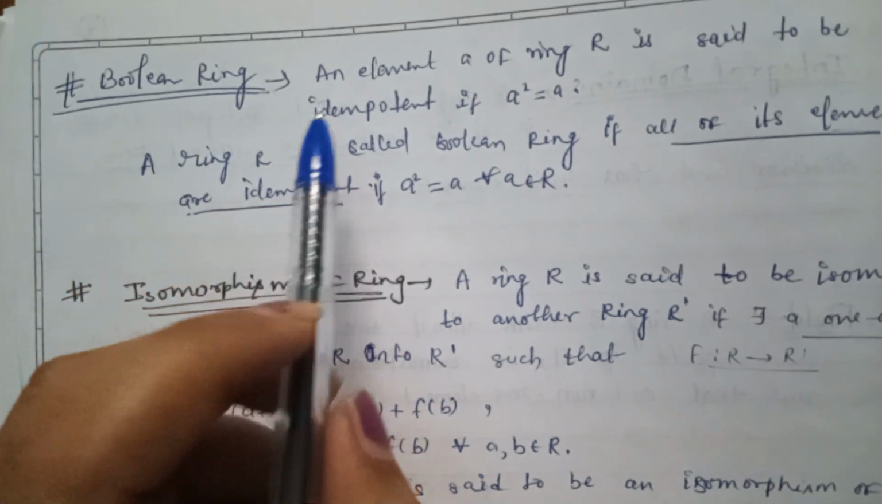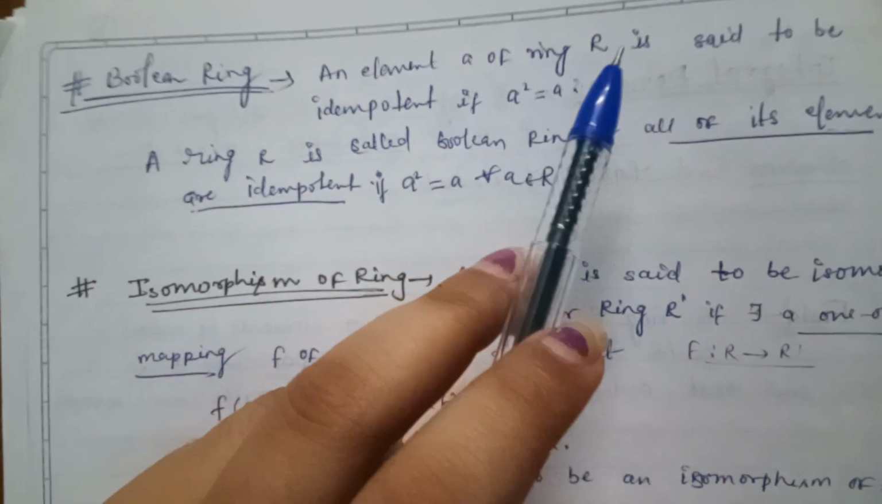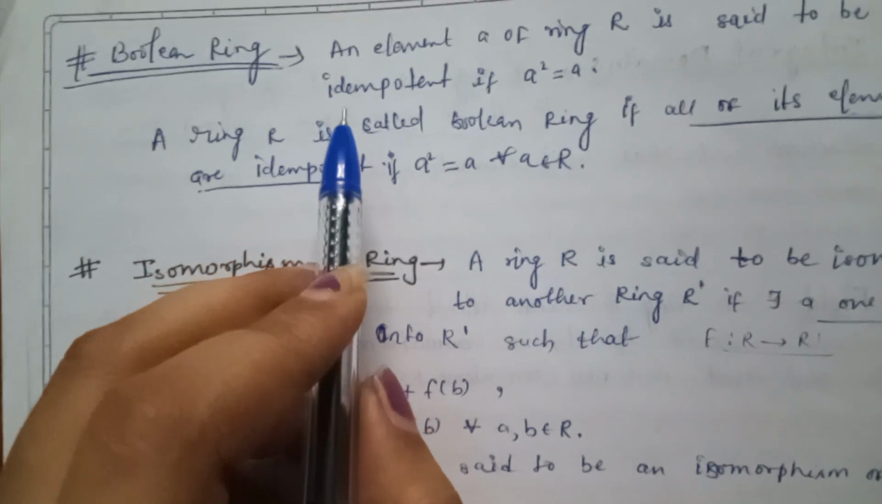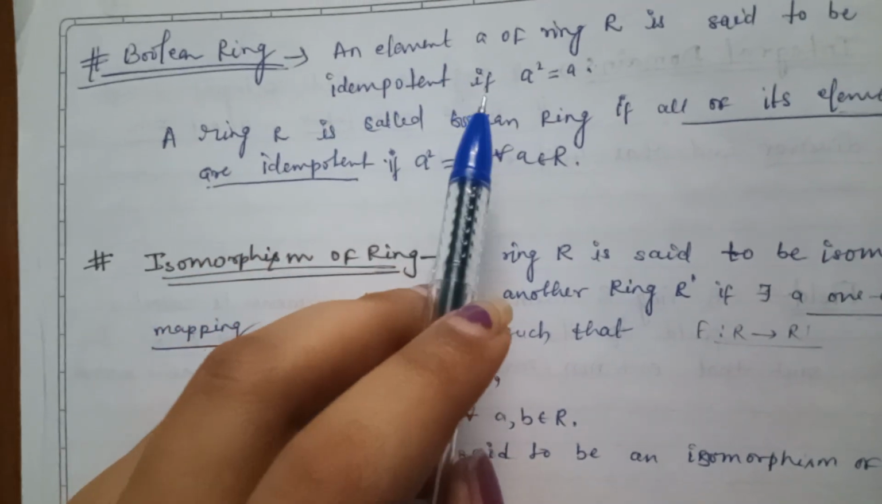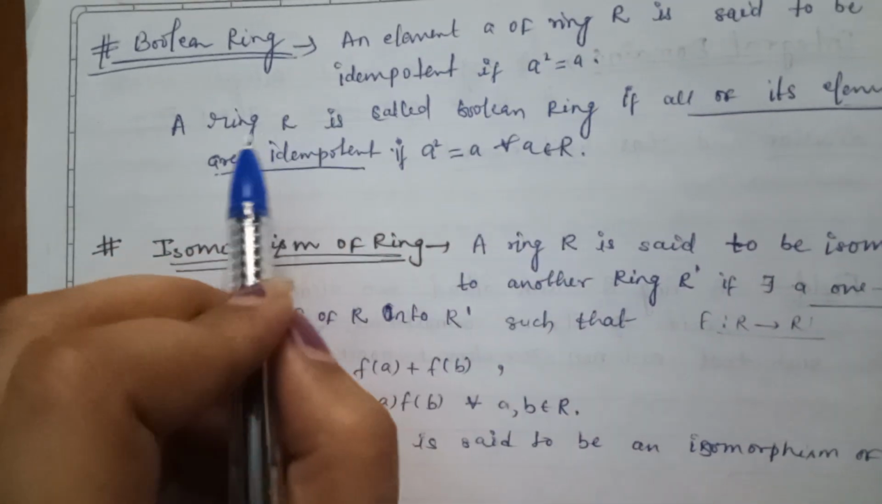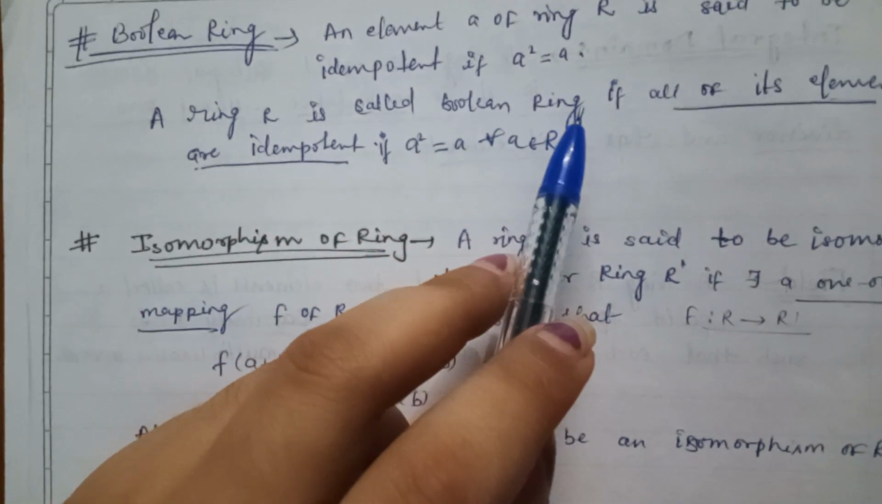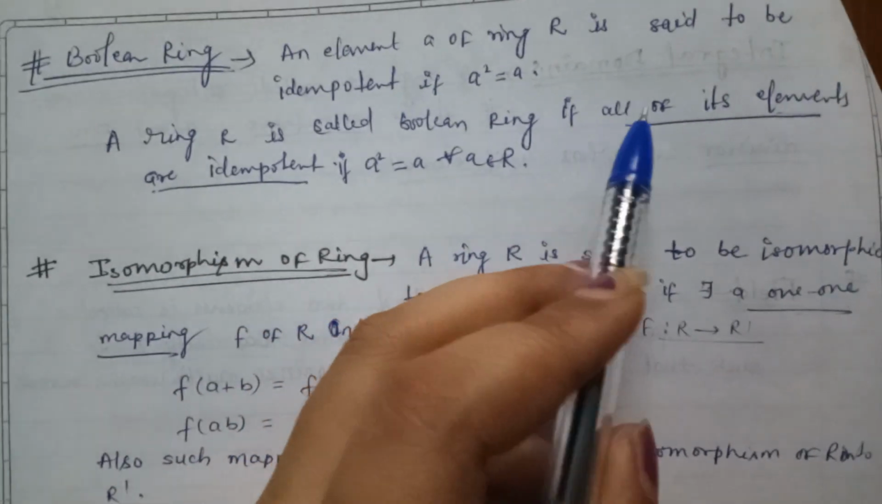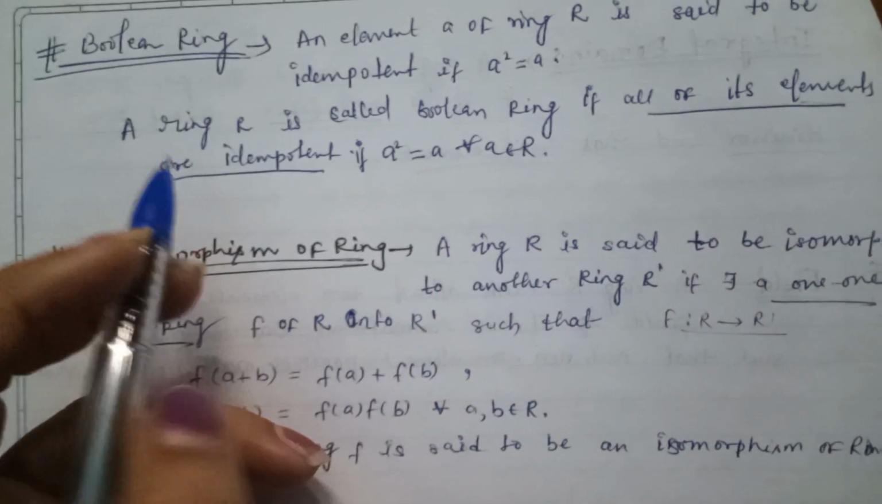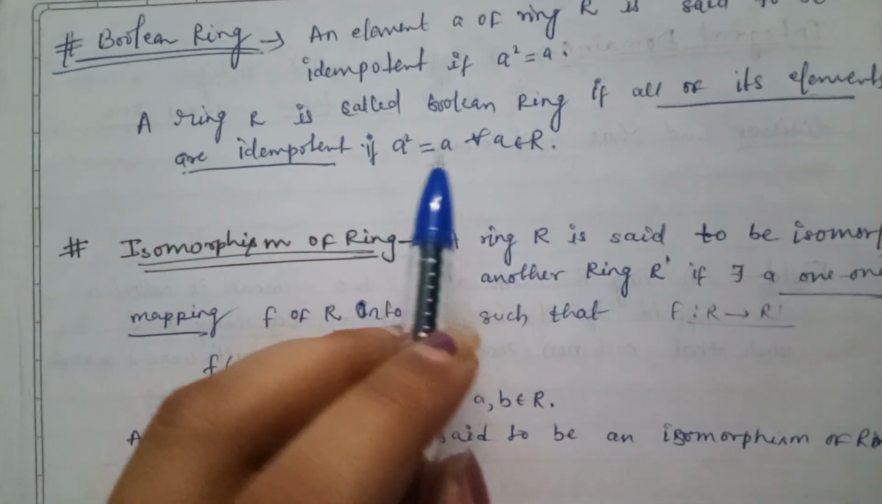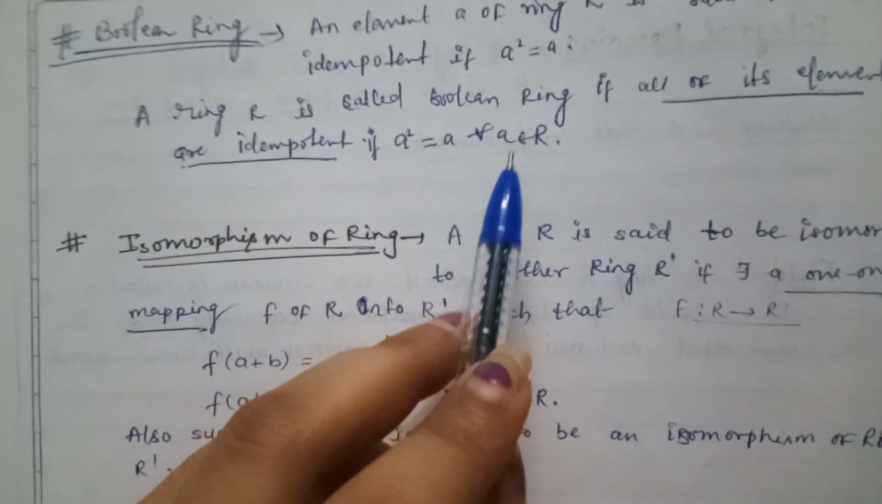Let's see the definition of Boolean ring. An element a of ring R is said to be idempotent if a square is equal to a. A ring R is called a Boolean ring if all of its elements are idempotent, that is, a square is equal to a for all a belongs to R.